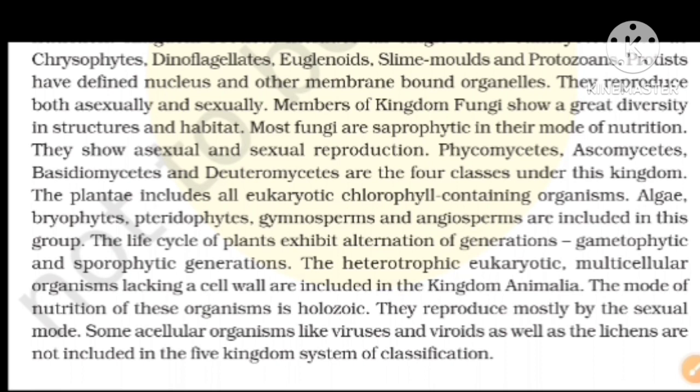And the life cycle of plants exhibits alternation of generation, gametophytic and sporophytic generations. The heterotrophic eukaryotic multicellular organisms lacking a cell wall are included in the kingdom Animalia, and the mode of nutrition of these organisms is holozoic, and they reproduce mostly by sexual mode. Some acellular organisms like viruses, viroids, prions, and the lichens are not included in the five-kingdom classification.